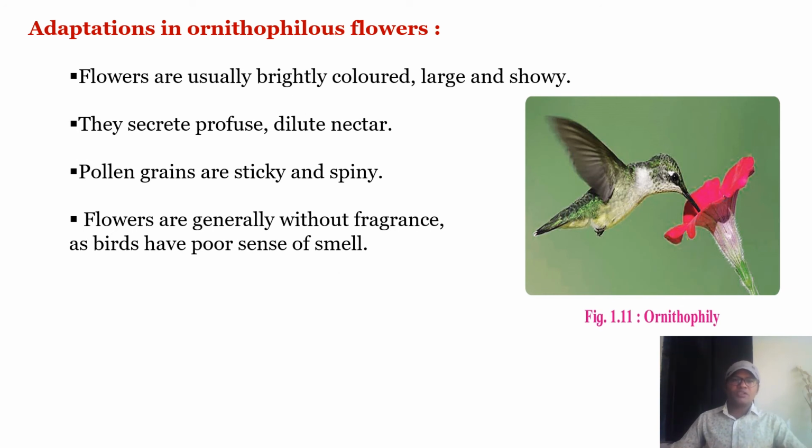So let us see what the adaptations in ornithophilous flowers are. Flowers are usually bright colored, large and showy so as to attract birds. They secrete profuse and diluted nectar, again to attract birds. The pollen grains are sticky and spiny so as to easily stick to the beaks or other parts of the bird. Flowers are generally without fragrance, because birds have a poor sense of smell.